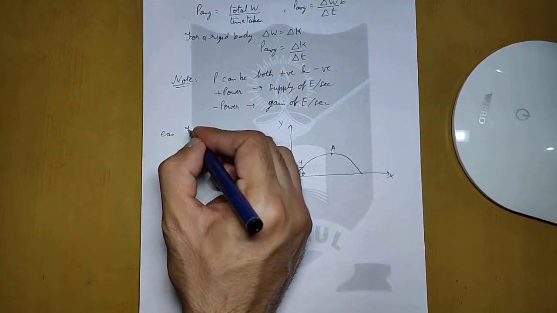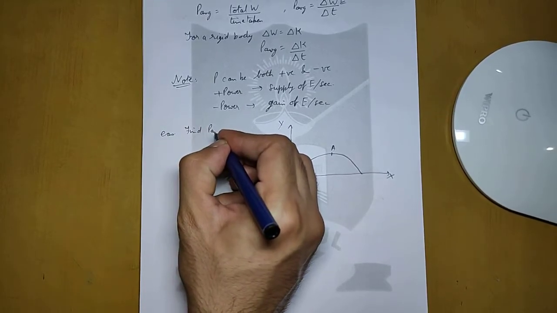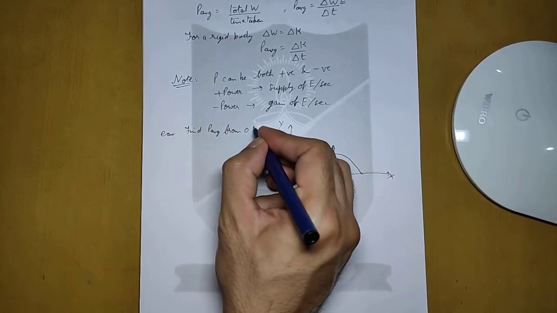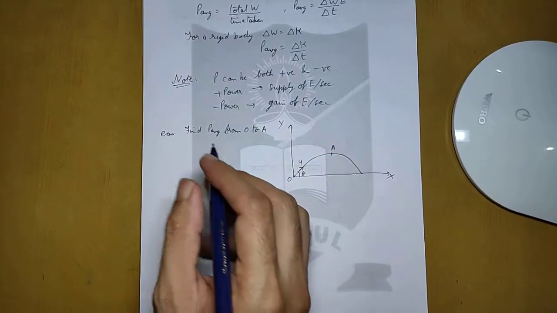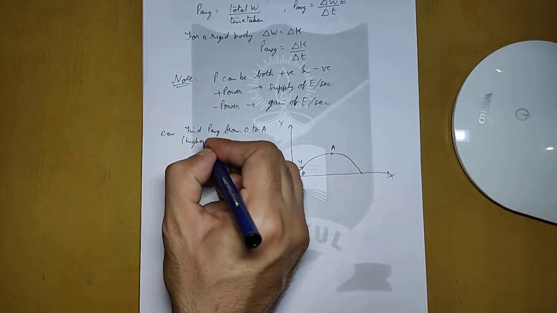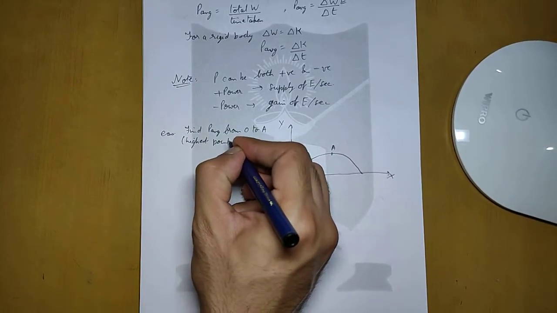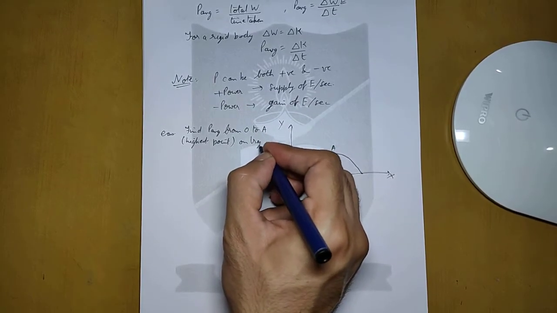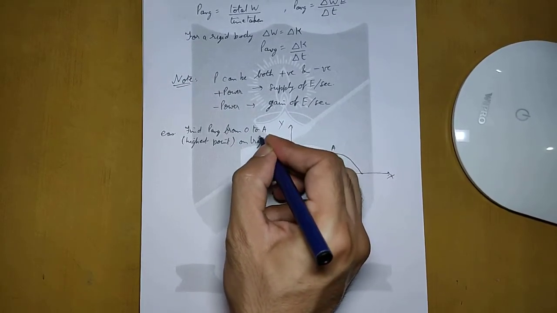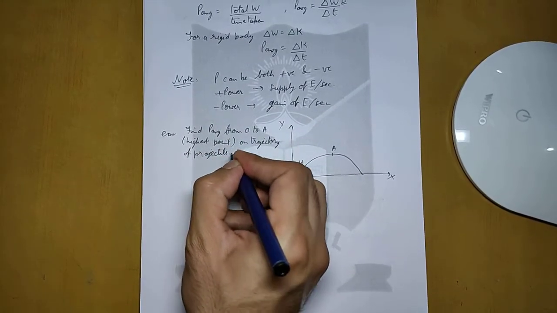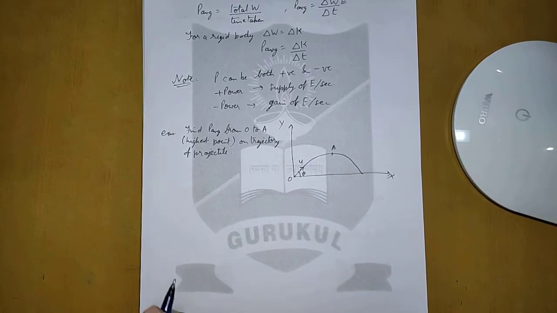We have to find the average power from point O to A, where A is the highest point on the trajectory of the projectile.